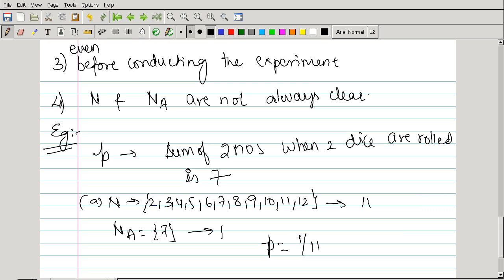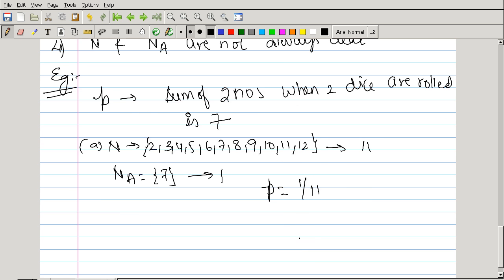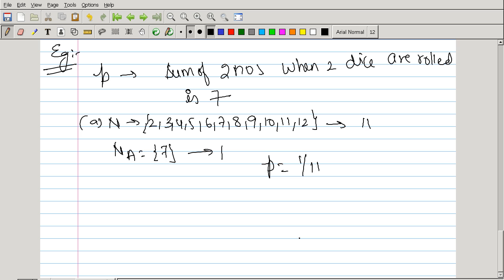And if I flip the numbers, 4 on the first die and 3 on the second die, the sum is again 7. If it is 6 on the first die and 1 on the second die, the sum is again 7. So N is not exhaustive. That means it has not accommodated all the possible outcomes. That is one way. Okay. Now another way of interpreting N is to consider the pairs without repetition.